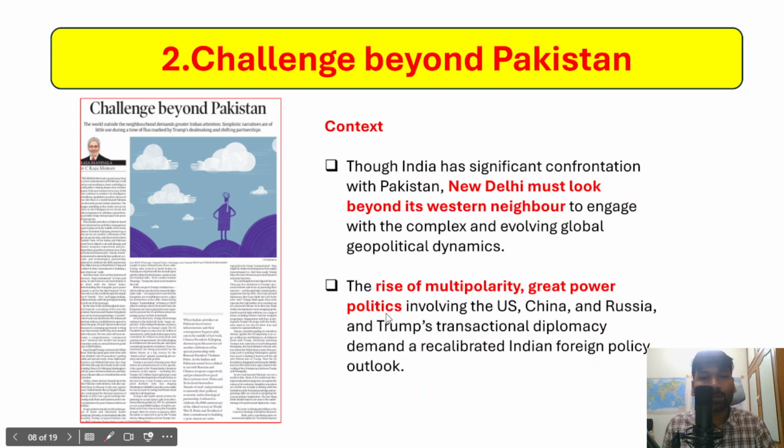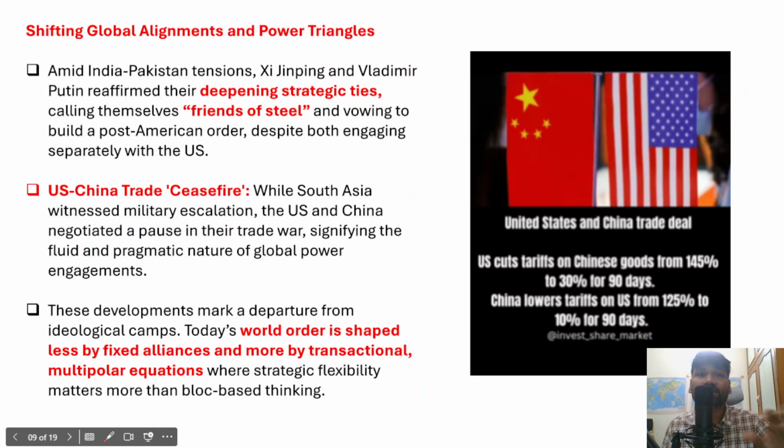And in both great power politics and multipolarity, there are a number of countries such as US, China and Russia, which have been playing a very important role. After Trump was elected for the second time as President of the US, Trump has adopted a transactional diplomacy. All these things demand a recalibrated Indian foreign policy outlook that looks beyond the Pakistan challenge. We should look beyond the Pakistan challenge, because we need to confront much more complex and evolving global geopolitical dynamics. This is what the author has been emphasizing.